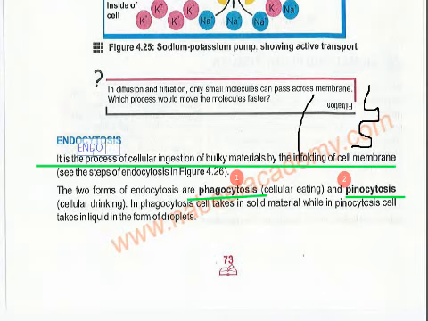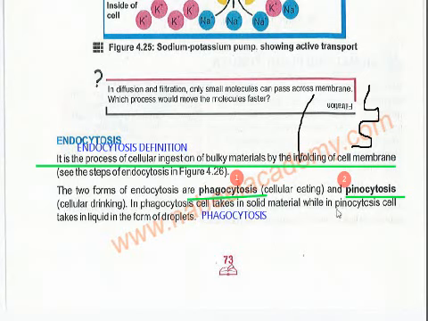endocytosis. Now the definition of phagocytosis is here. This is the definition of phagocytosis.